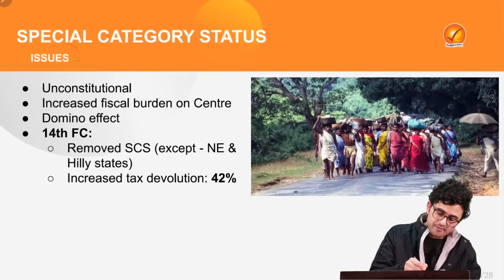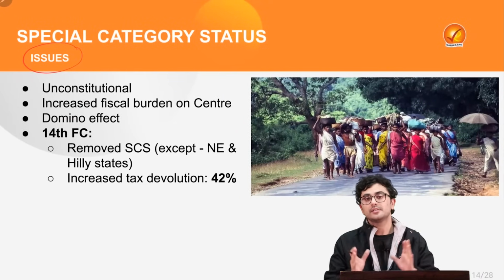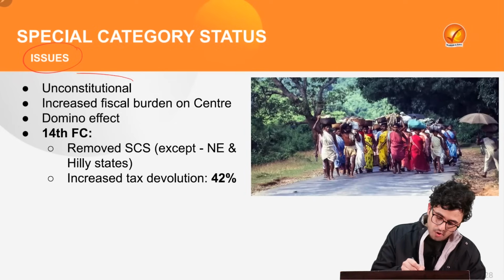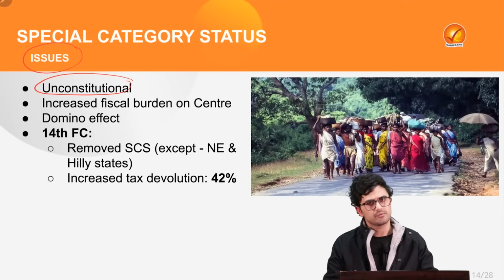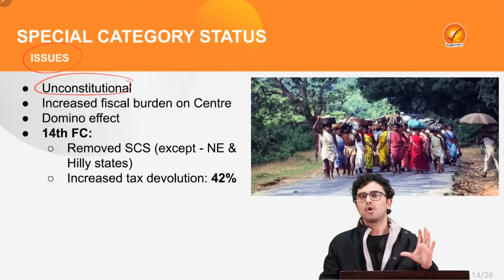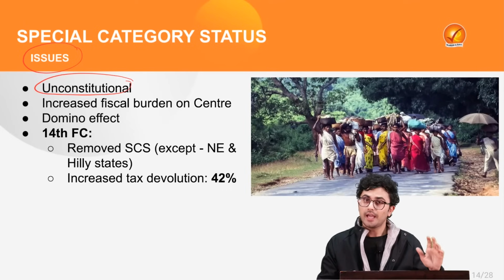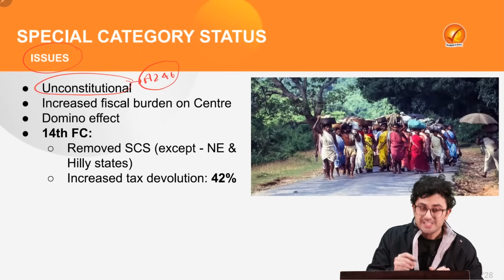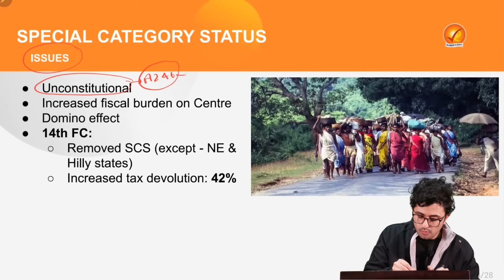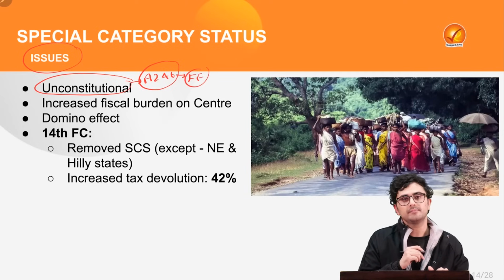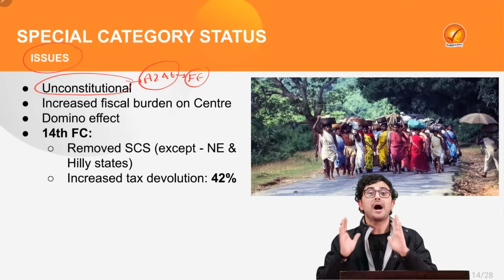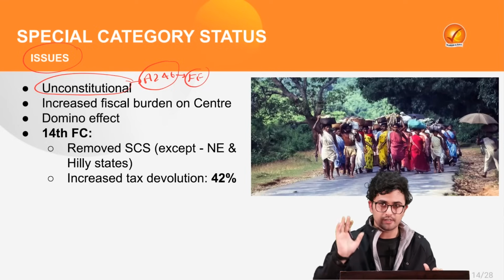Now, there are several issues regarding the special category status. That is, first and foremost, it is unconstitutional. Now, various economists give this argument that Article 246, which lays down the value of fiscal federalism, envisages that the center shall not be biased toward any particular state.